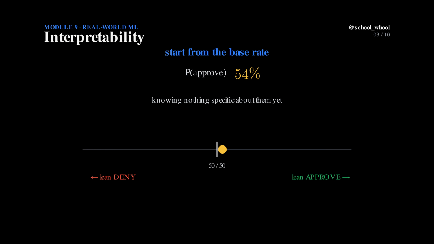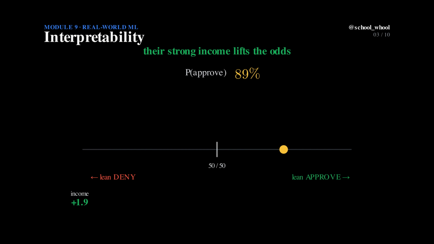First, their strong income. It pushes the score up, toward approval. So far, so good for this applicant. Then their debt ratio, which is high. It pushes back the other way, and further than income lifted it. The probability swings down, below the halfway line. 12 years of credit history nudges the score back up a little. Then 3 late payments drag it down again.